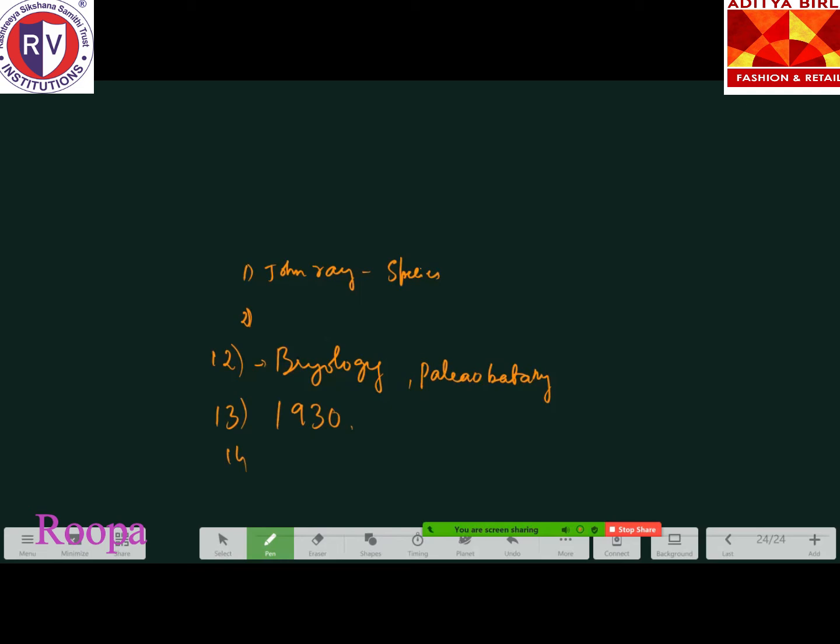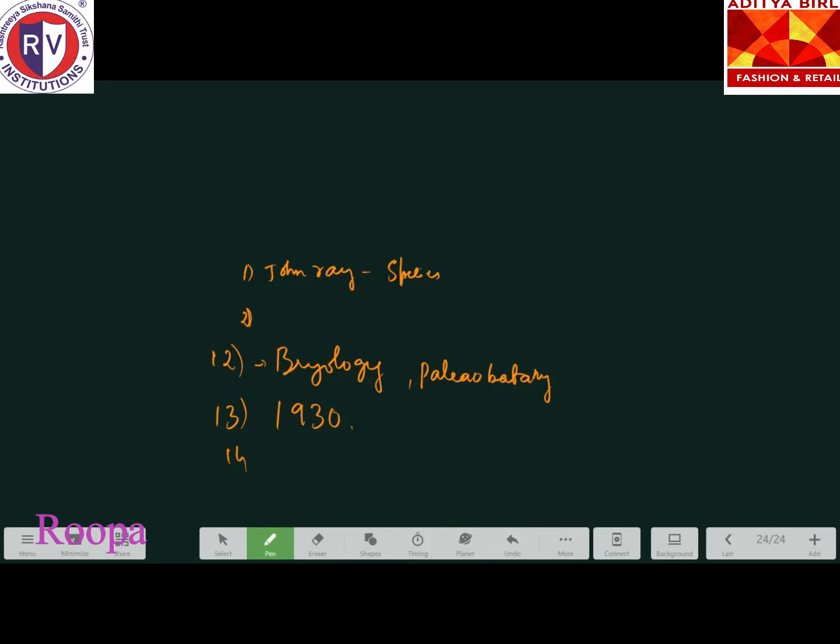The term taxonomy was coined by, again, a repeated question. Linnaeus? Linnaeus is the father of taxonomy, but the term was coined by De Candolle. Yes, the third option, De Candolle, is correct. Then Theophrastus. Where have you heard? Father of botany, please write it down there.